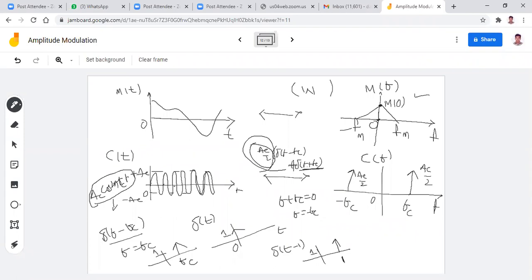Is it okay now? See, simple. How many impulses here? How many delta functions? Two functions: del of f minus fc, del of f plus fc. So del of f minus fc means an impulse exists when f is equal to fc. Del of f plus fc is nothing but an impulse exists when f is equal to minus fc. So with an amplitude Ac by 2. Is it okay now? Is it clear or do you need once again? Yes, clear, sir.